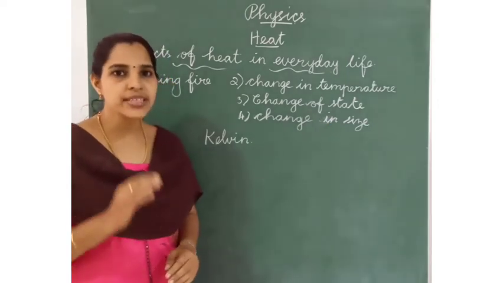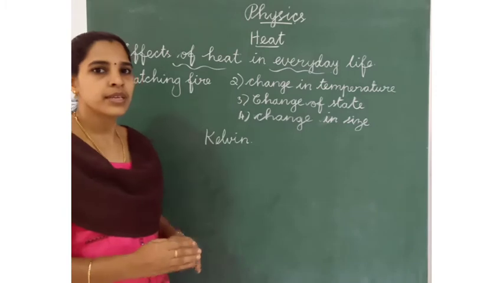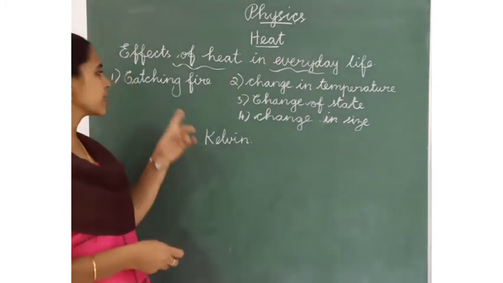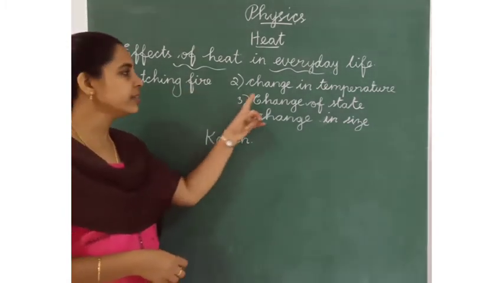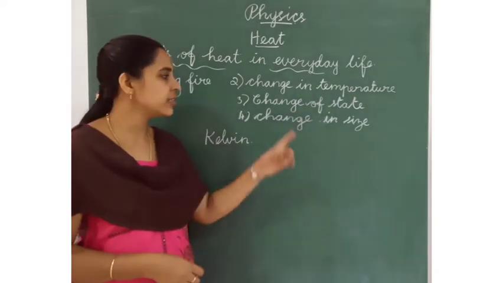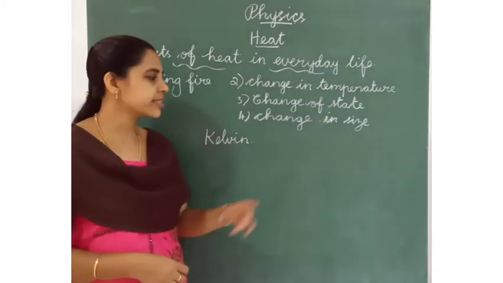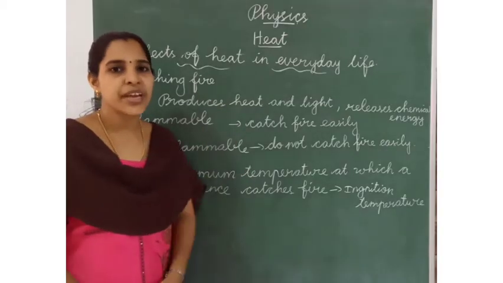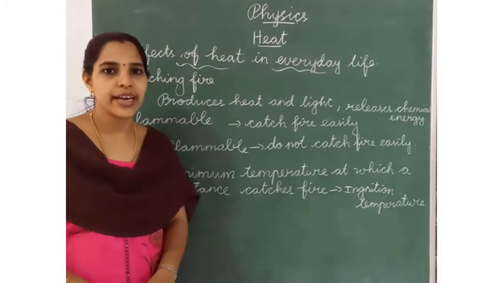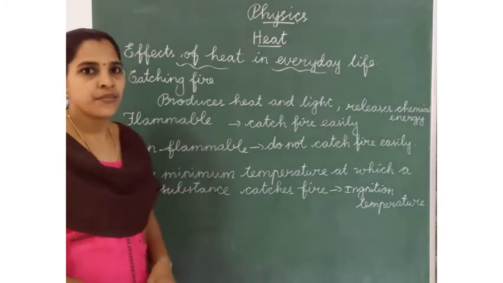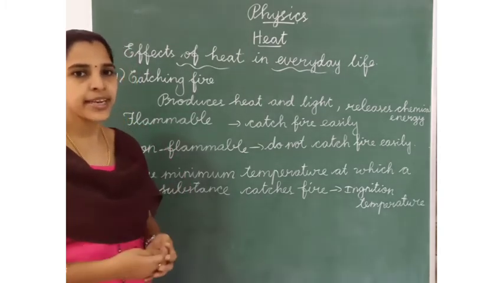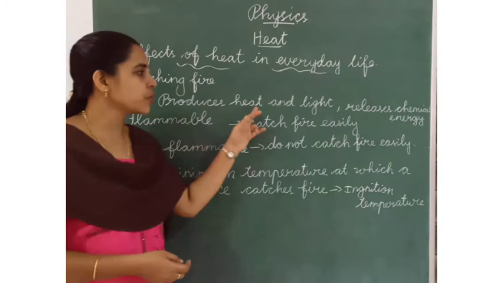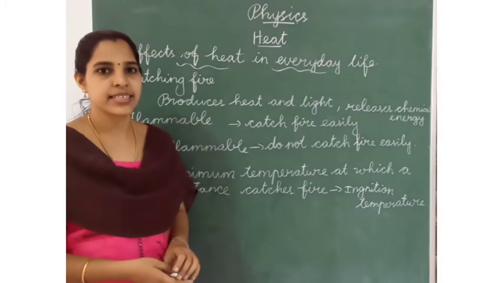Because of heat, some effects will be there. What are they? Catching fire, change in temperature, change of state and change in size. The first effect of heat is catching fire. When any object catches fire, it produces heat and light.